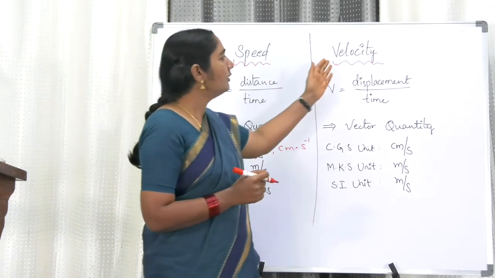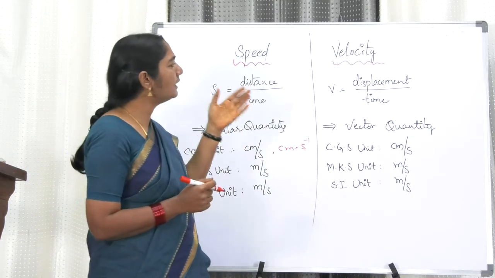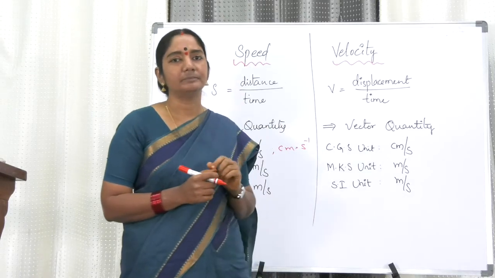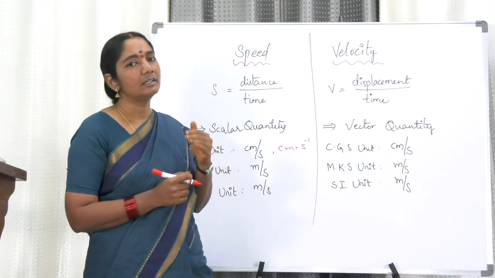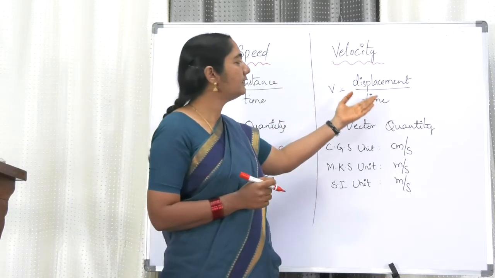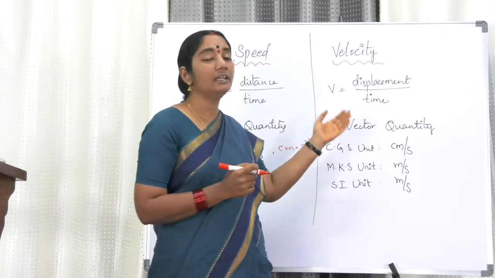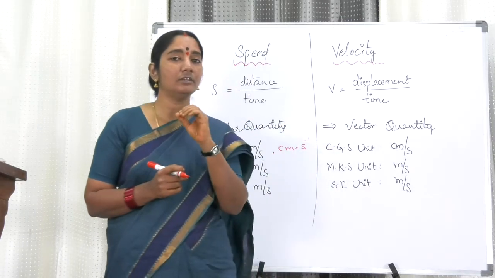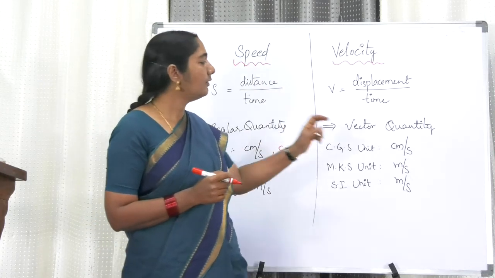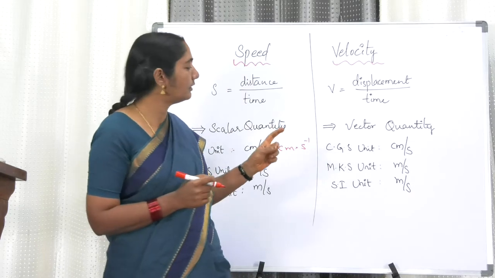And coming to velocity. Both are almost the same, but with a slight difference. Velocity is displacement by time. It is the rate of displacement of a body. In the case of velocity we have to indicate the direction. Direction is important. So it is a vector quantity, because we have to give the magnitude as well as direction.